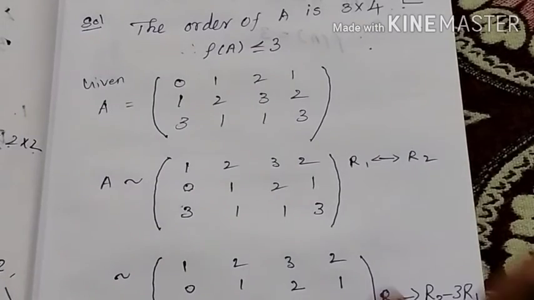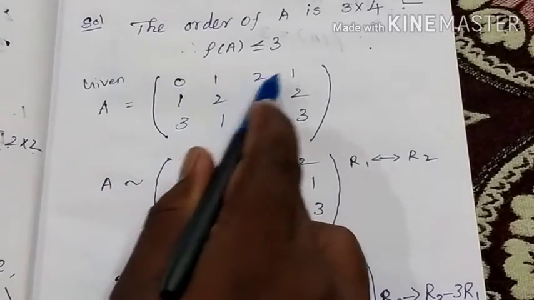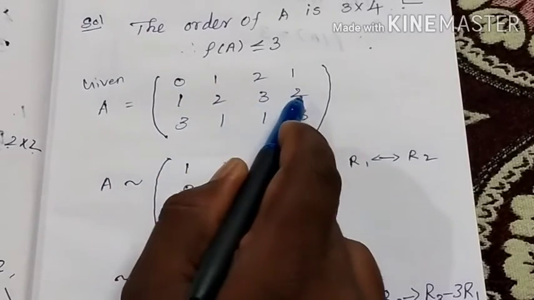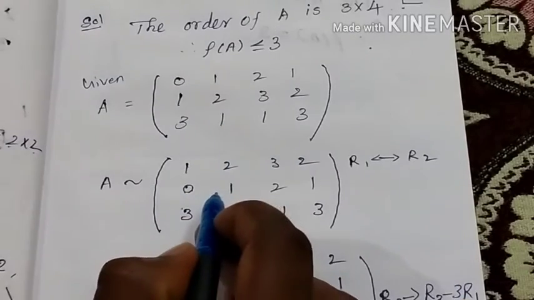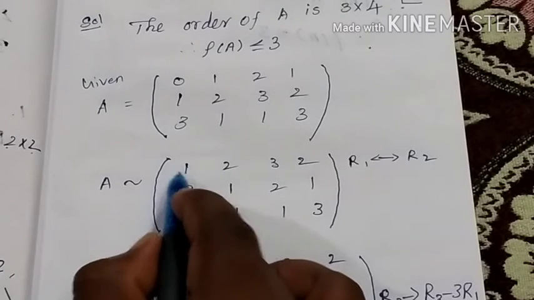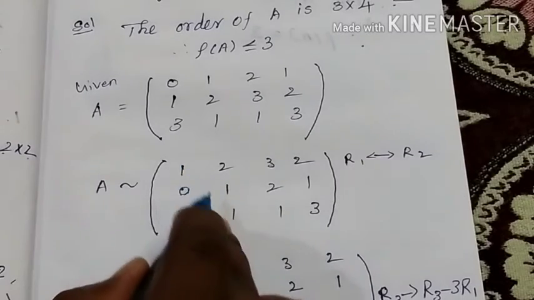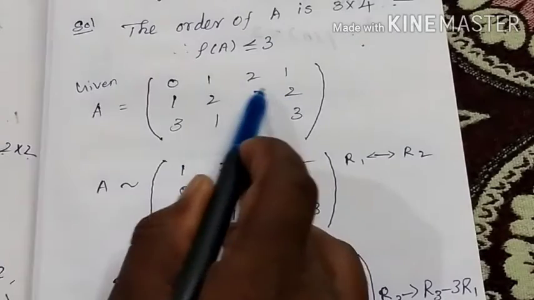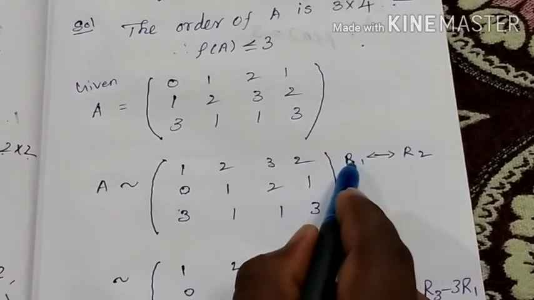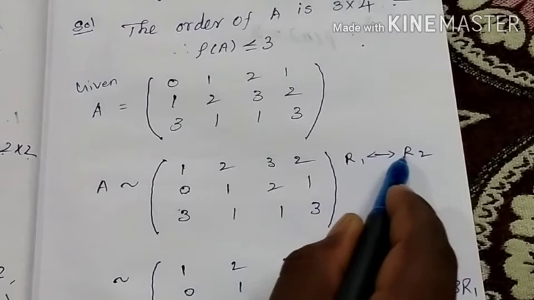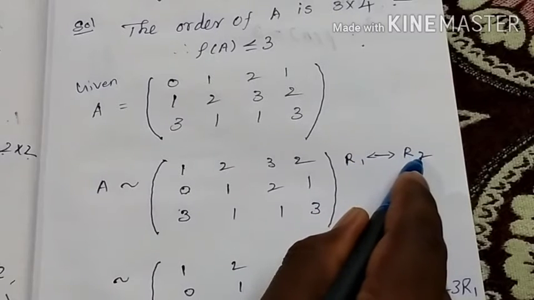Okay. Now listen to the solution. Given A is equal to 0, 1, 2, 1, 1, 2, 3, 2, 3, 1, 1, 3. Okay. The first row, first column element must not equal 0. Okay, this is a condition. Interchanging the row values is the elementary transformation method. The second row is transferred to the first row. So this is for interchanging row 1 and row 2. The both-side arrow mark means to interchange row 1 and row 2.